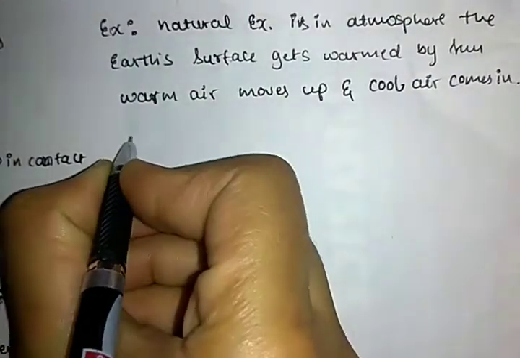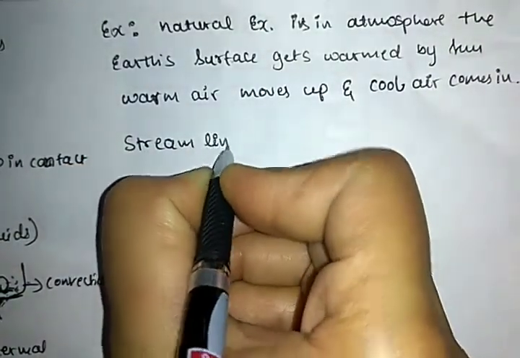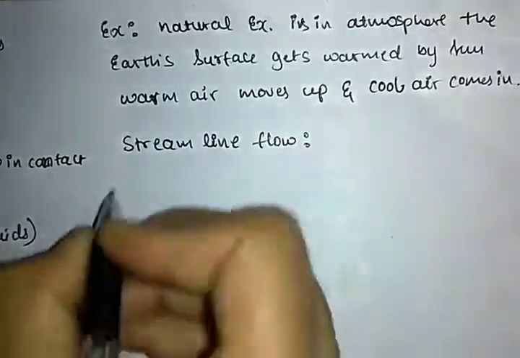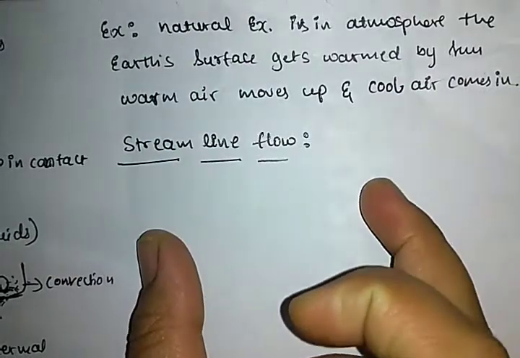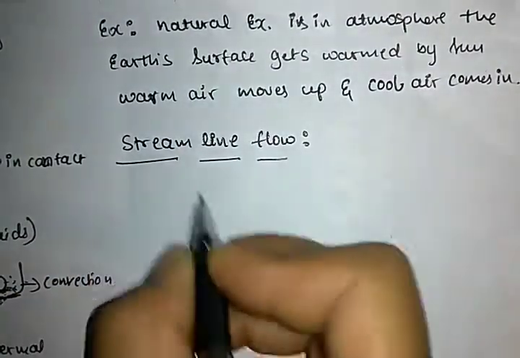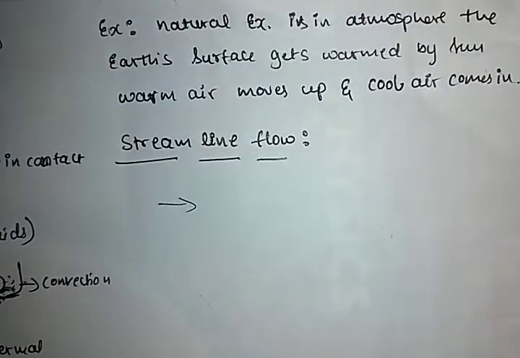Next concept is streamline flow. What is meant by streamline flow? Streamline flow is the flow of fluid. Okay. What is flow of fluid? The fluid moves in a random way.